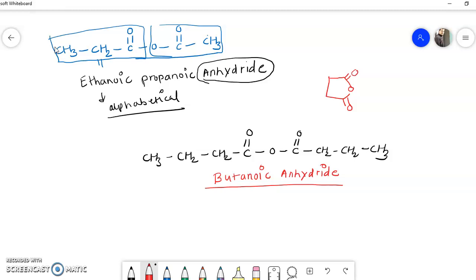This is popularly known as succinic anhydride. But this is not the IUPAC name. This is the common name. So in the IUPAC system, what name will be for this compound? Just see how many carbons are there. 1, 2, 3 and 4 carbons are there.